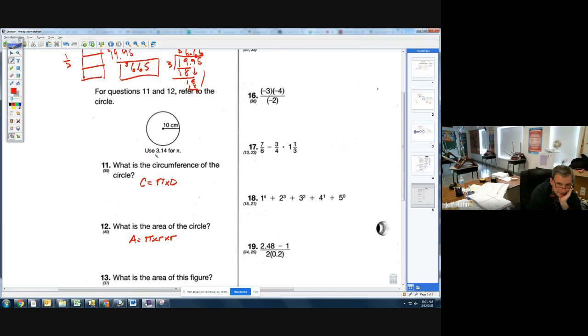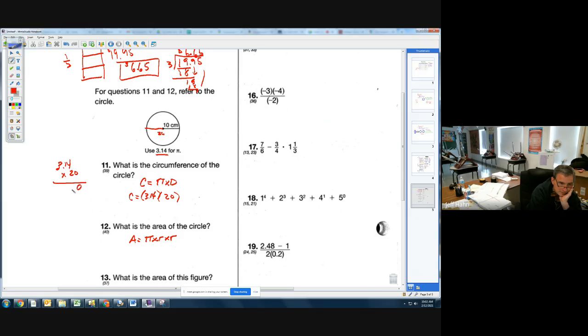And they said to use 3.14 for my pi, and all the information we need is right here. So circumference is going to equal 3.14. We'll put that in parentheses just because. What is the diameter? Well, this 10 is the radius, so the diameter is twice that. The diameter is 20. So to find the circumference of my circle, I'm just taking 3.14, multiplying it by 20.